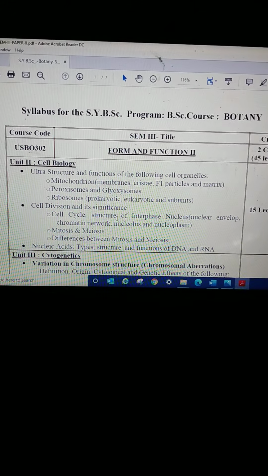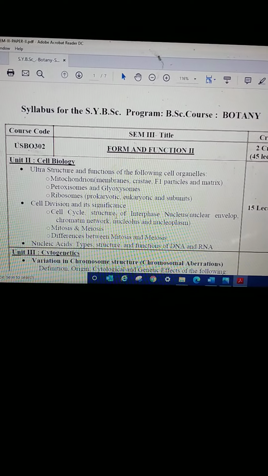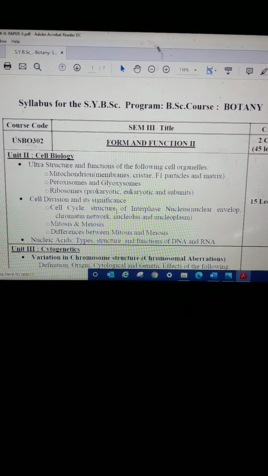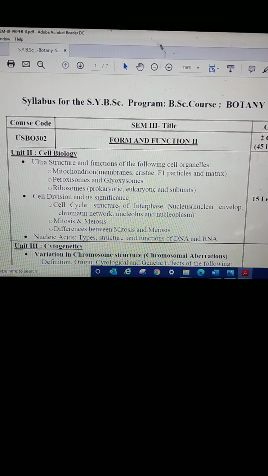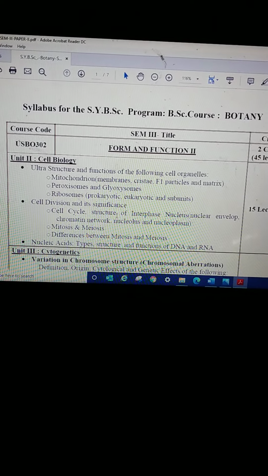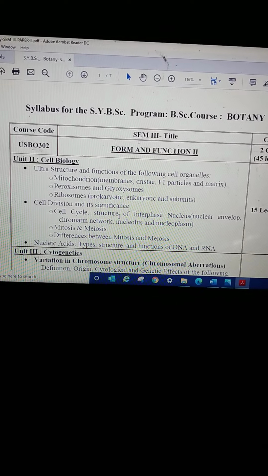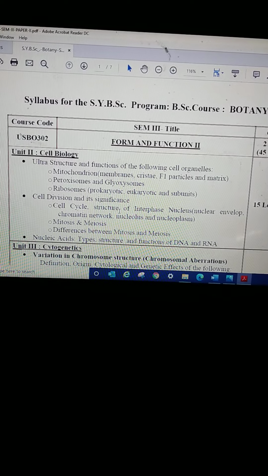Welcome students. Today we start the SYBSc botany subject. In this botany subject, paper second is on form and functions. Last year you studied paper first on plant diversity and paper second on form and functions.